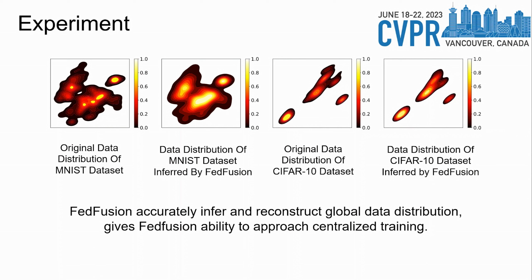Here we give the visualization of the Gaussian mixture model for the MNIST dataset and the CIFAR10 dataset. We plot the original distribution by projecting the data samples of the full dataset from all clients to a 2D plane with t-SNE, and apply the proposed algorithm to infer the parameters of the distribution fusion model, based on which we generate the same number of synthetic data samples as the original dataset. According to the figure, the inferred distribution looks very close to the original distribution, which implies that the federated server can well approximate the global distribution parameters without accessing the local data.